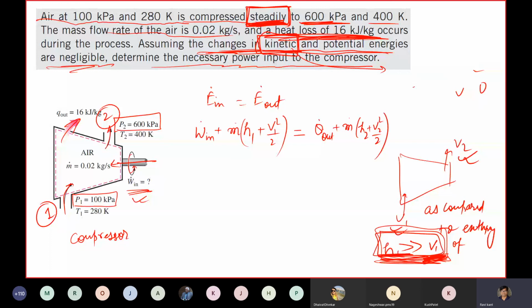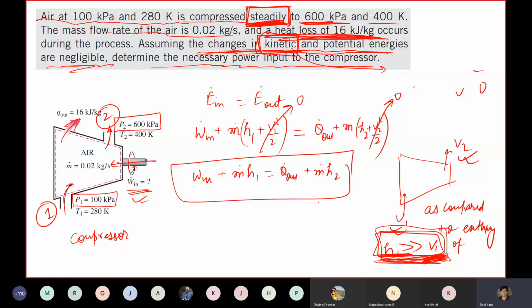Again, I have told that h1 is much greater than v1 squared by 2; you can verify it or go with my words that the velocities are very small. So I can write m dot h1 is equal to Q dot out plus m dot h2. I need to estimate W dot in, so this is Q dot out plus m dot (h2 minus h1).